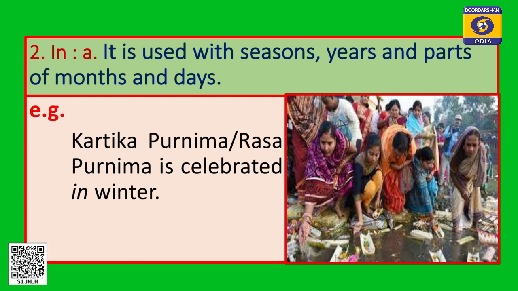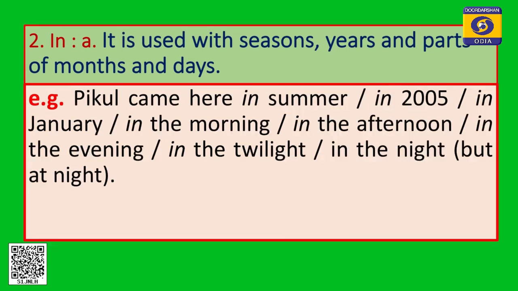When we talk about a season, we talk about a day or we talk about the parts of months, then we can also use in, not at, right. It is used with the seasons, years, parts we have already discussed. So, people came here in summer, in 2005, in January, in the morning, in the afternoon, in the evening, in the twilight, in the night.